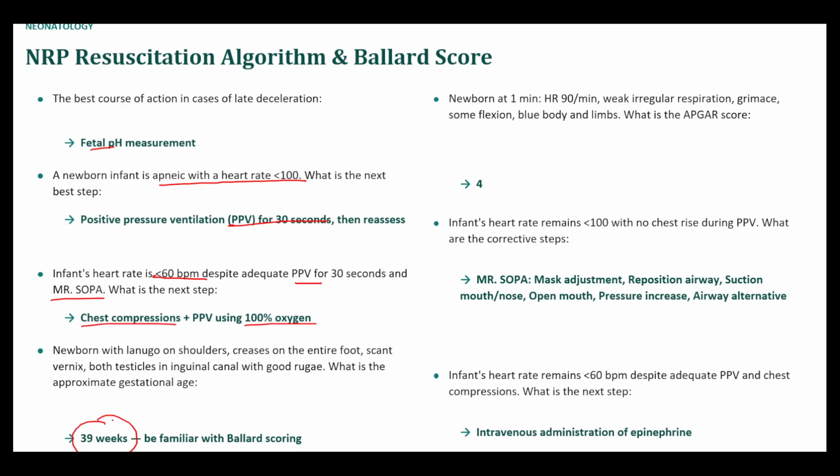And this Ballard score thing, I don't think it's really that important to know, but I think the features are helpful. Like basically if a baby has lanugo, they might be a little older because that's like some of the older skin being shed. APGAR of 4, we got that. Mr. SOPA: mask adjustment, reposition the airway, suction the mouth and nose, open the mouth, increase pressure. That's referring to PPV, and then airway alternatives such as a laryngeal mask or something like that. Infant heart rate under 60 despite CPR and PPV, so that's when you start doing epinephrine.